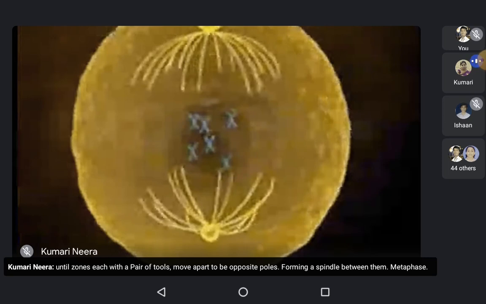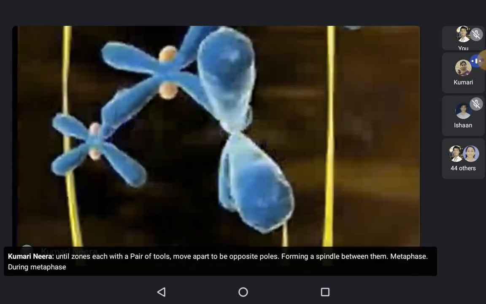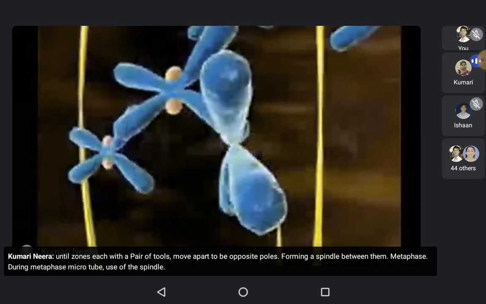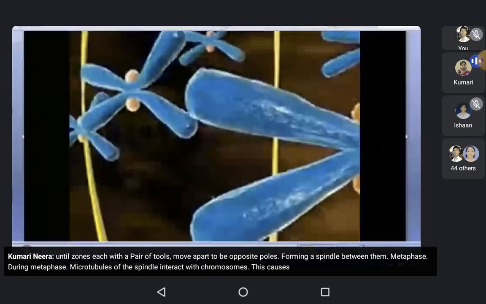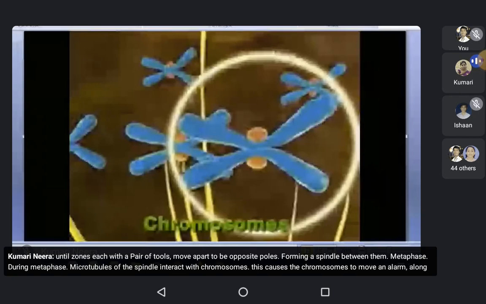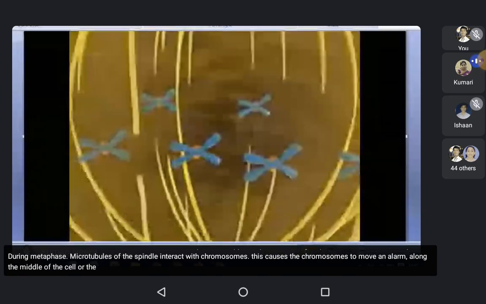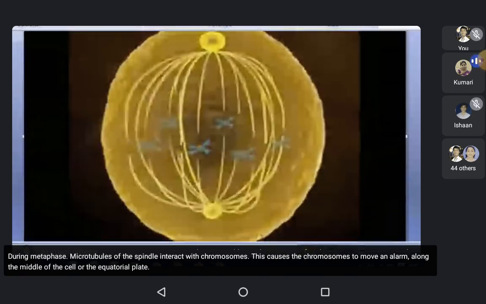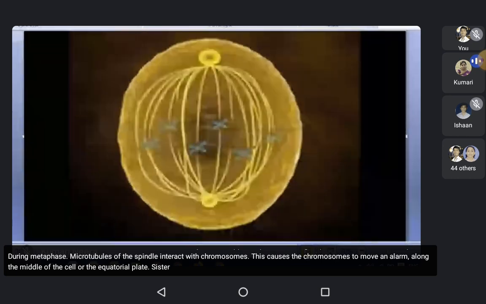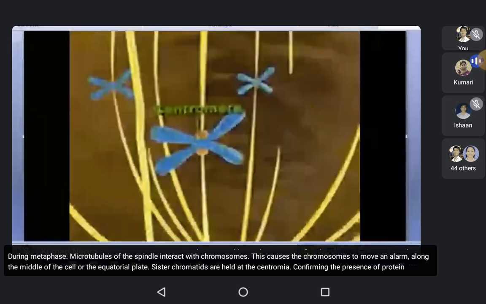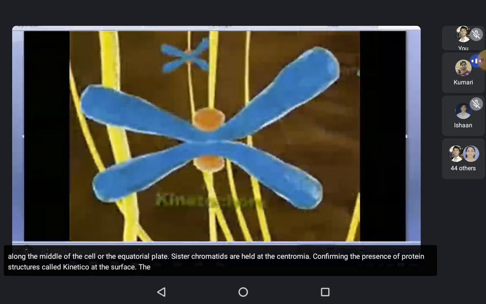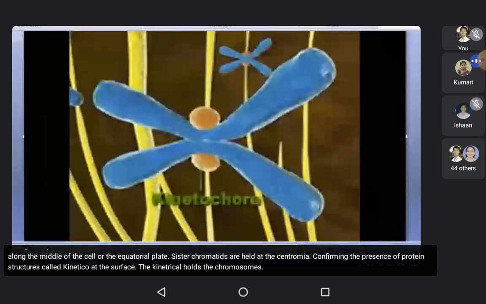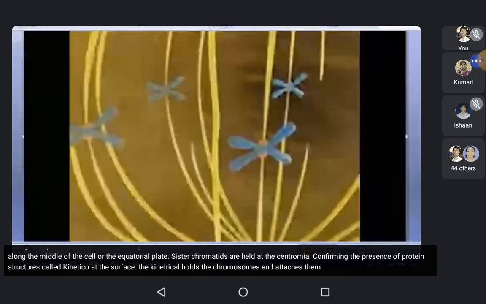Metaphase. During metaphase, microtubules of the spindle interact with chromosome. This causes the chromosomes to move and align along the middle of the cell or the equatorial plate. Sister chromatids are held at the centromere, confirming the presence of protein structures called kinetochore at the surface. The kinetochore holds the chromosomes and attaches them to the spindle.